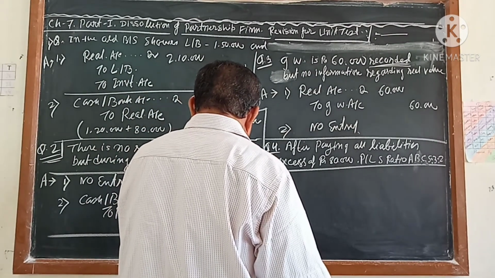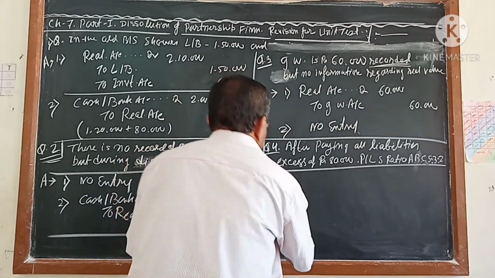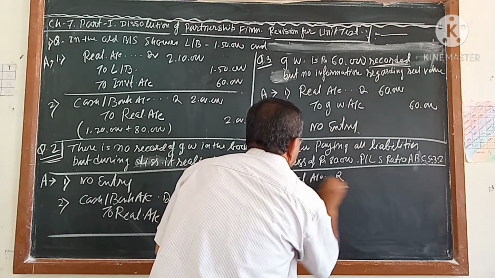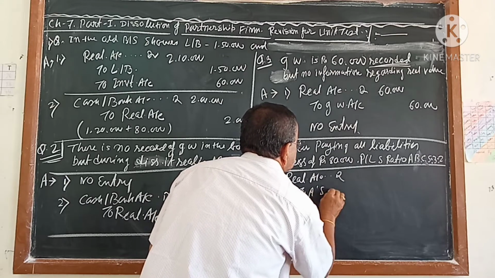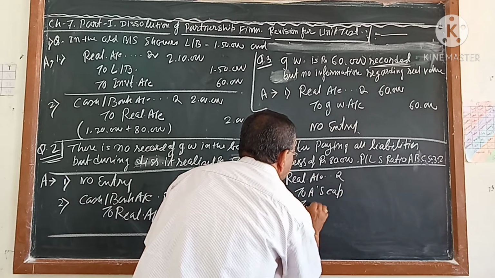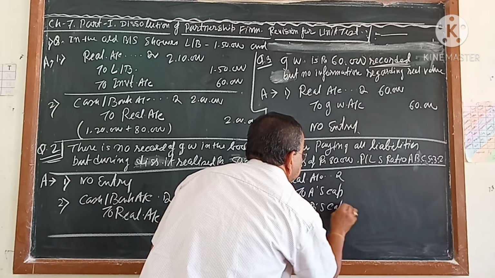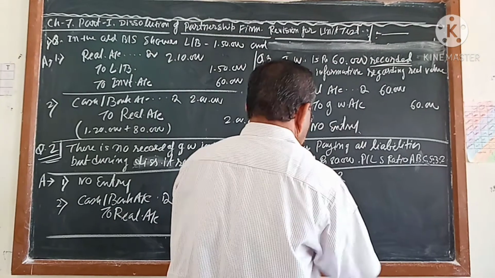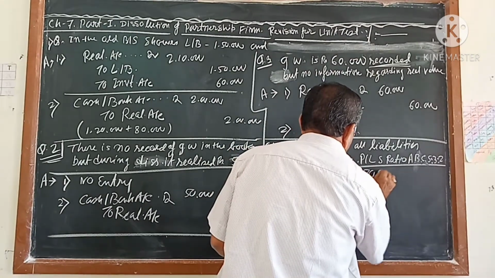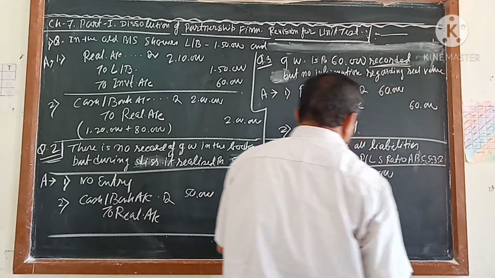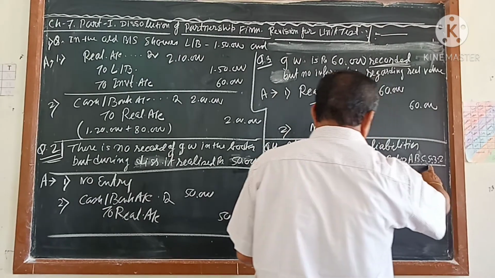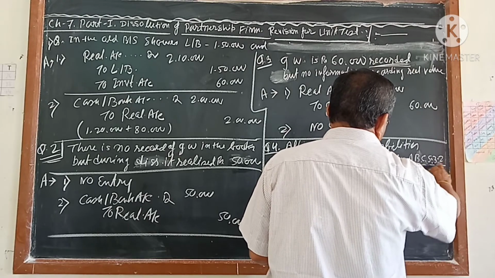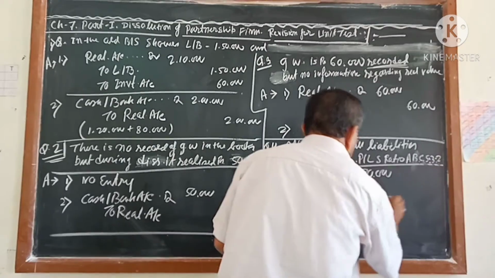So number 4 is: realization account debit to A's capital, B's capital and C's capital. How much? 80,000 debit. And in which ratio will you pass it? 5:3:2. 5 means half, because 5 plus 3 plus 2 is 10, and 5 of 10 is half. So Mr. A is getting 40.